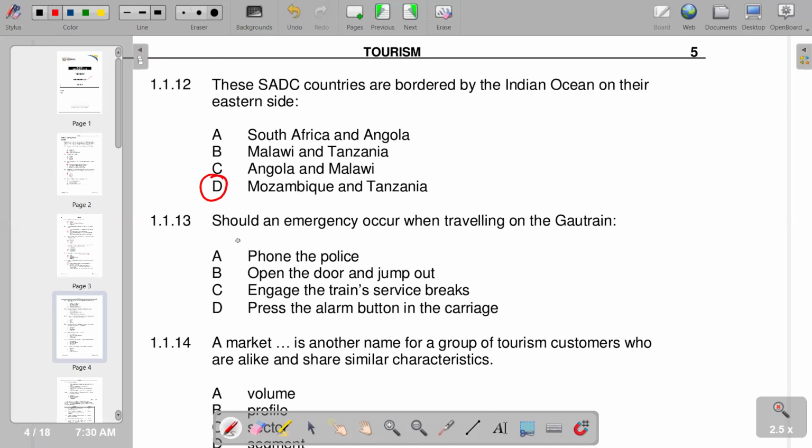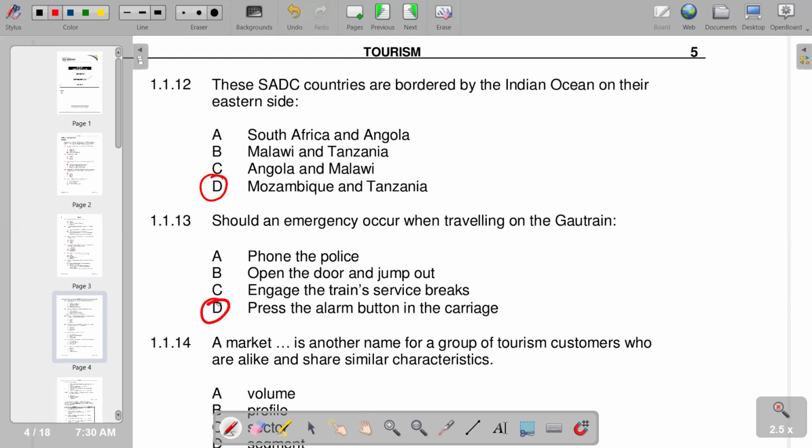Then number 13, what should one do in an emergency when traveling on the Gautrain? So we check in terms of our responses. It says to press the alarm button in the carriage. So this is the most appropriate response.